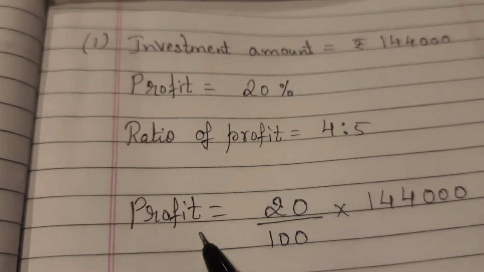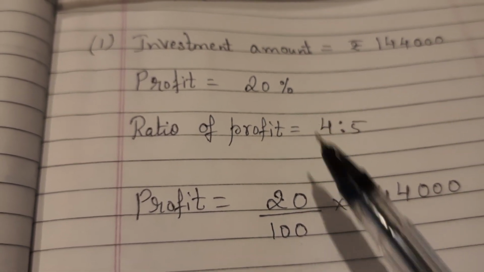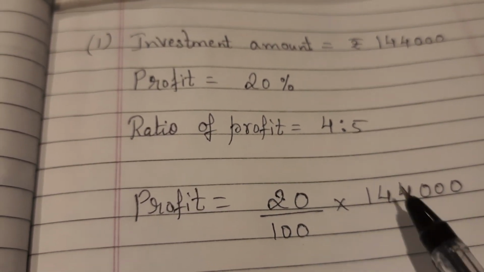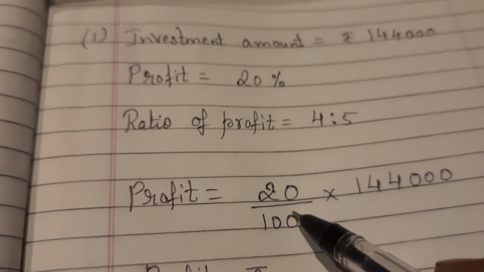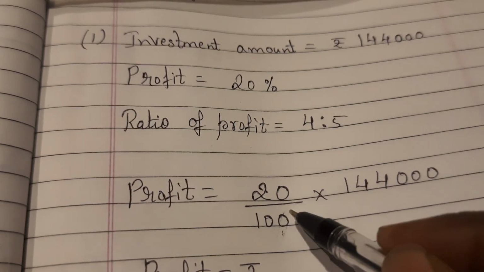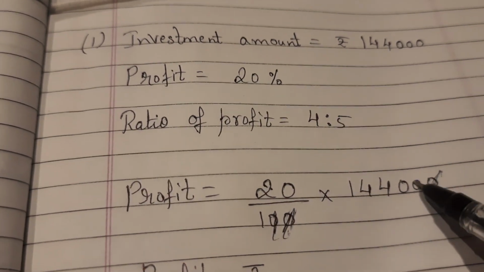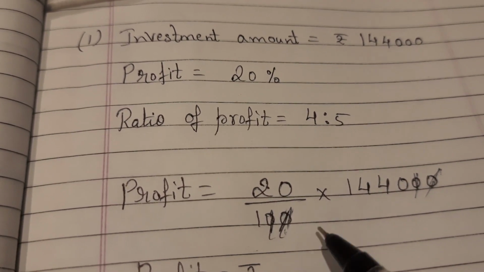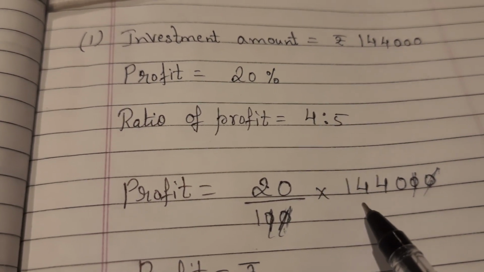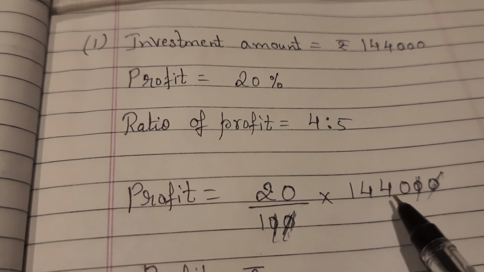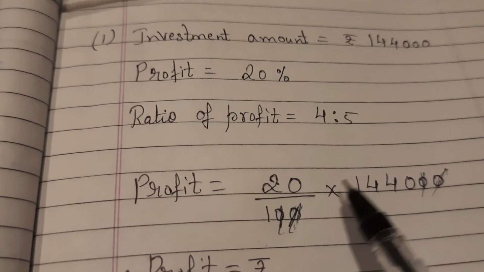So for that, profit is equal to, as you know, 20% means 20 upon 100. So 20 upon 100 into the amount, that is 1,44,000. Now simple calculations, because you have to just cancel the zeros, children. 0 and 0 cancel, 1 more 0 and 0 cancel. So there is nothing to divide or cancel. What is left is profit 20 into 1,440. You can see 1,440 is left. So we have to multiply that and write down.